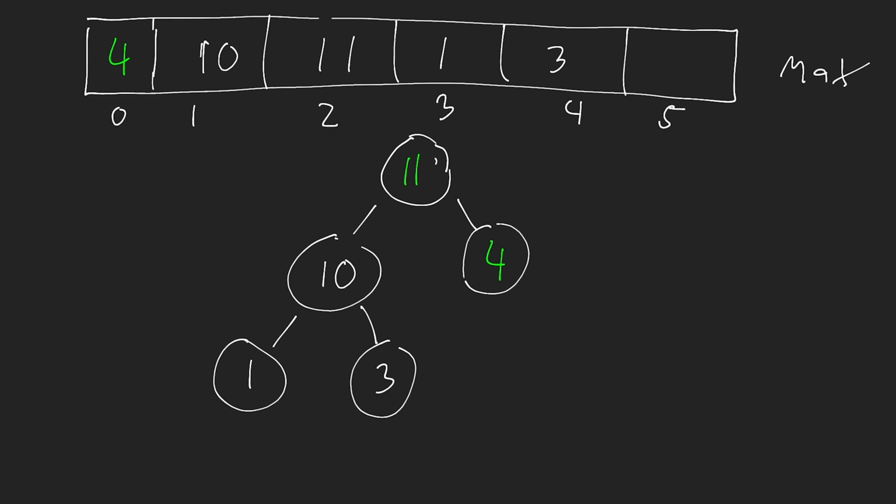So now if we're writing this in our array, then we're going to take the 11 here and erase that. That's going to become 4, and 11 is the new root node. Now we can continue this process and remove all of the elements from our heap. In fact, let's do that. So now we want to remove 11.